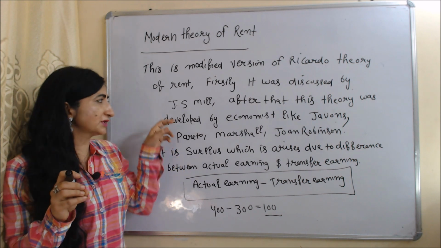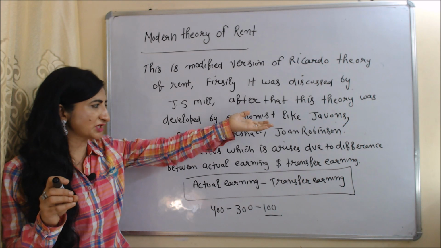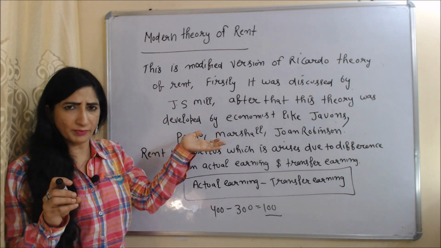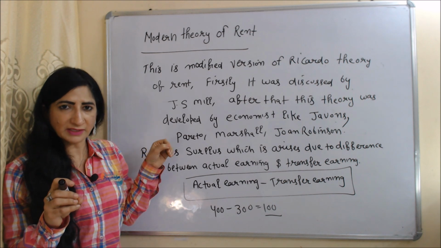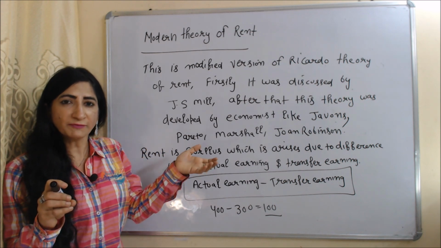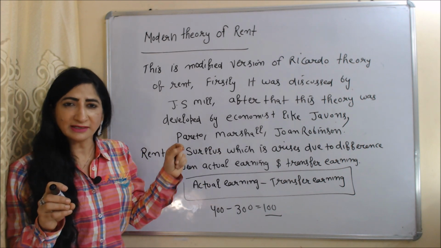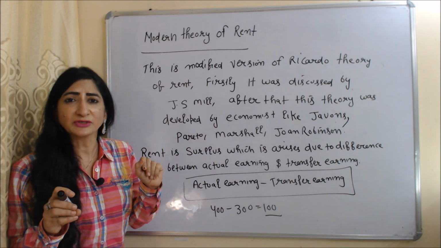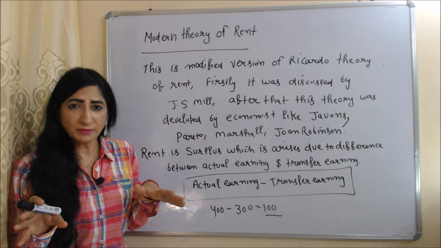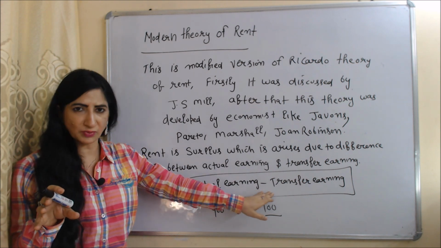First of all, this theory was given by J.S. Mill. After that, some other economists like Jevons, Pareto, Marshall and Joan Robinson developed this theory. According to this theory, rent is the surplus which arises due to the difference between actual earning and transfer earning.